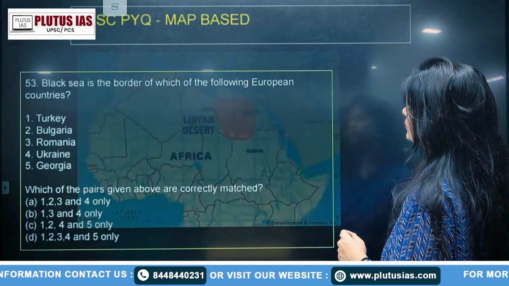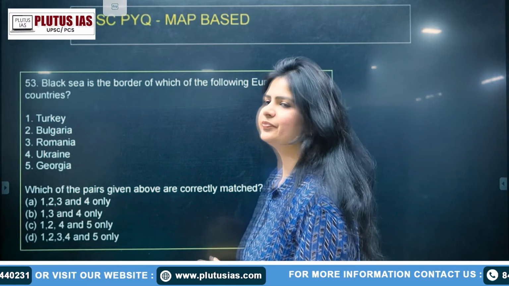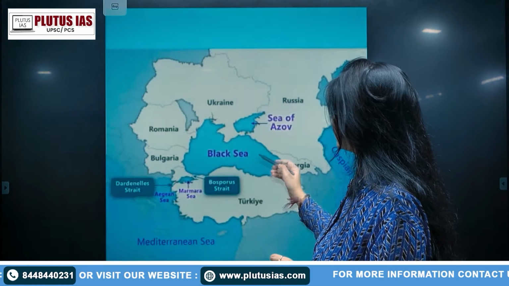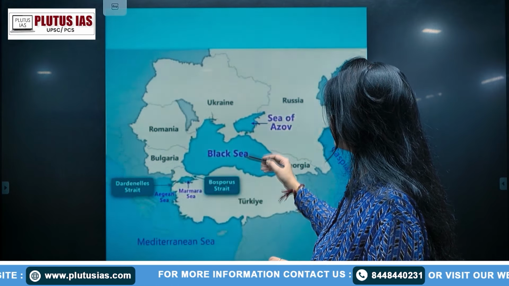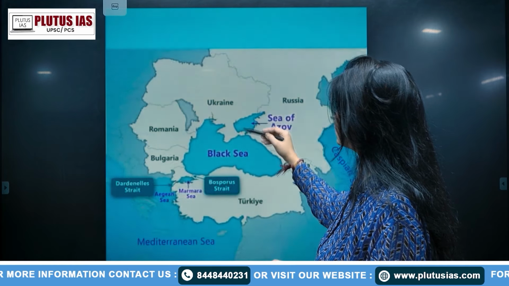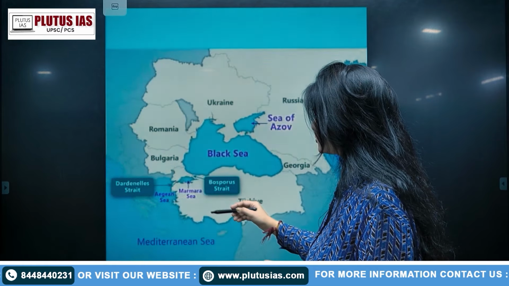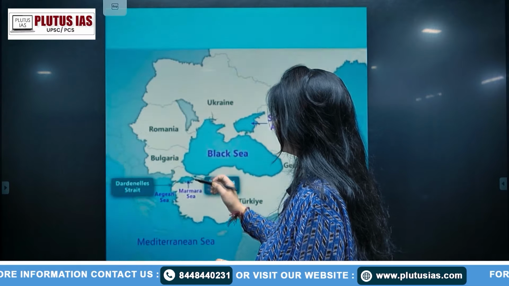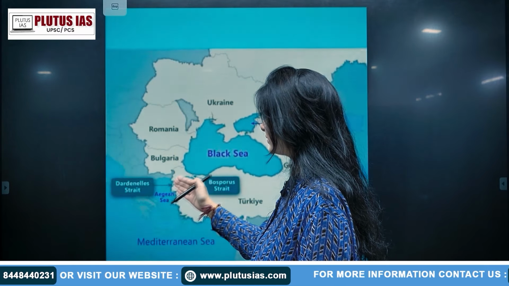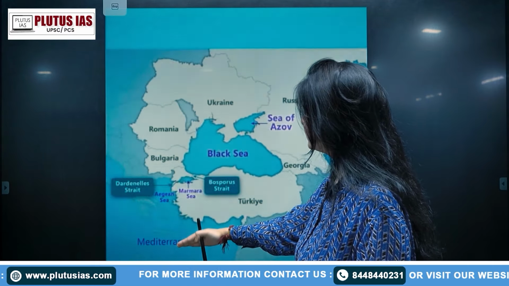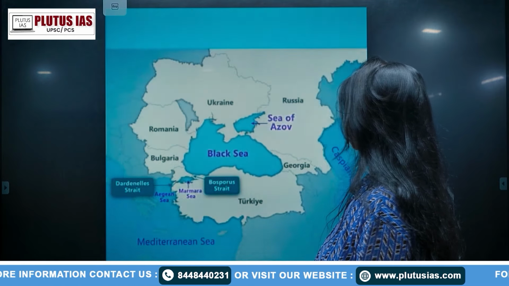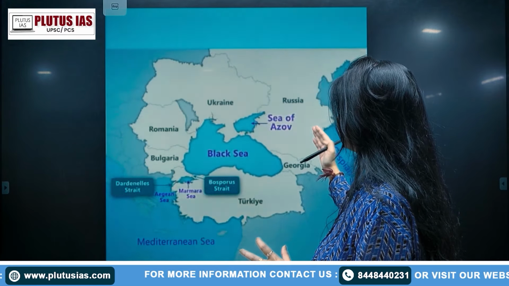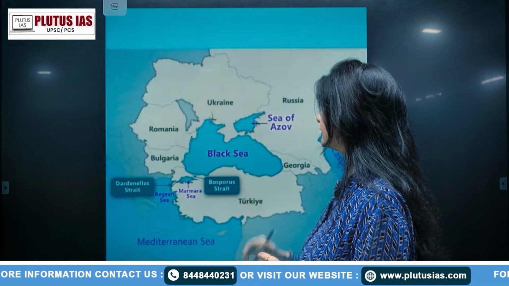The next question that we'll be moving on to is the Black Sea. I can't stress enough how important the Black Sea is. The Sea of Azov, which is connecting what? The Black Sea to Russia. Here is the Sea of Azov. So these are the straits, and with that the Bosphorus Strait becomes important. The Bosphorus Strait is lying above and the Dardanelles Strait is lying below, right? Here it's the Mediterranean Sea, and to the right of that is the Caspian. So if I just focus on the Black Sea, then I have what? Ukraine, Russia, Georgia, Turkey, Bulgaria and Romania.